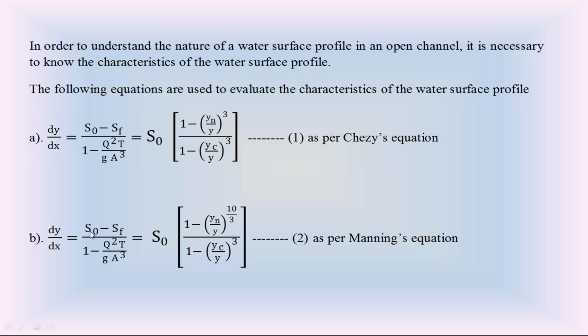The next equation is according to Manning's: dy by dx equal to S naught into 1 minus (yn by y) whole power 10 by 3 divided by 1 minus (yc by y) whole cube. Y is the depth of flow, yc is the critical depth, yn is the normal depth. By using these two equations, we can discuss the characteristics of water surface profiles in open channels.